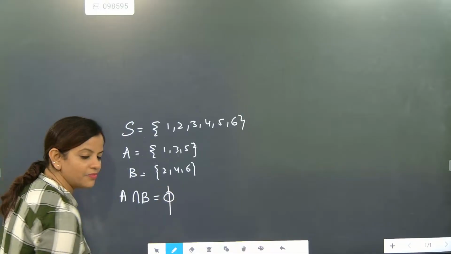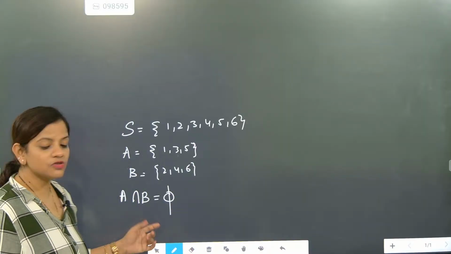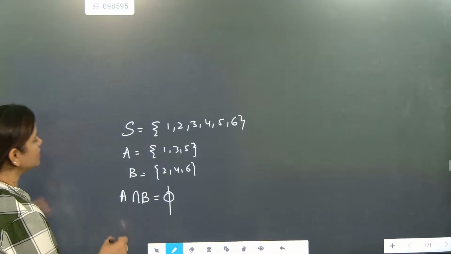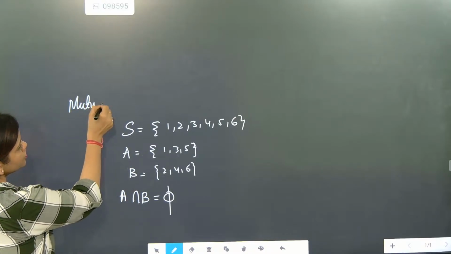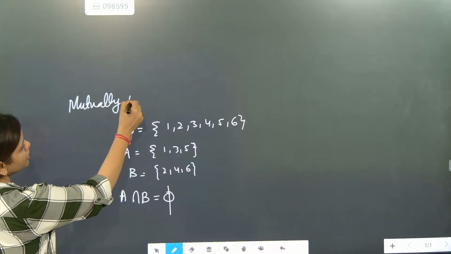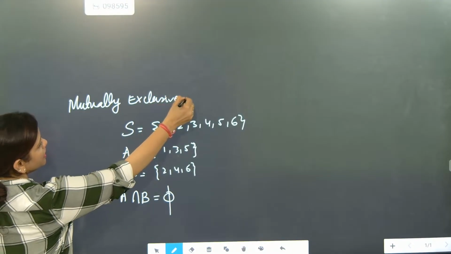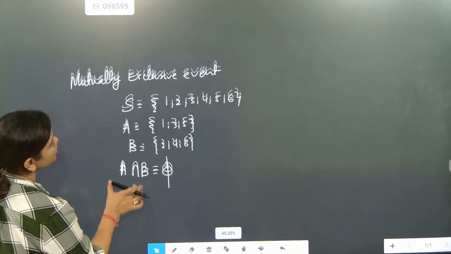Here nothing is common. So beta, when situations like this come, it is called a mutually exclusive event. How are we going to write it as a mutually exclusive event?